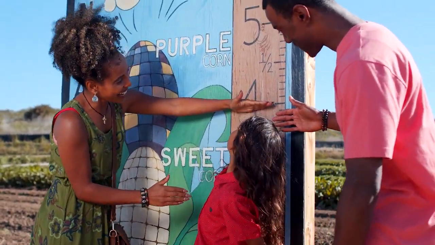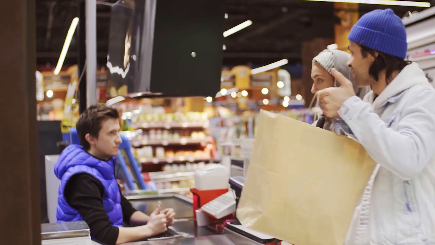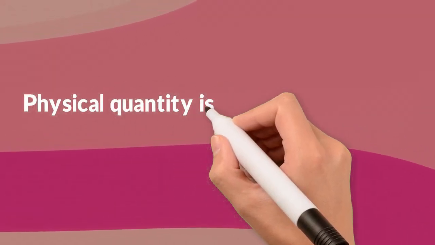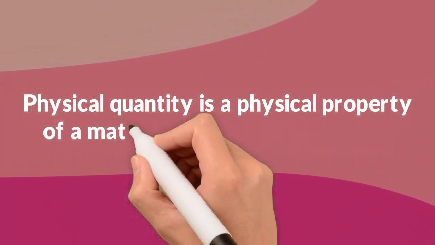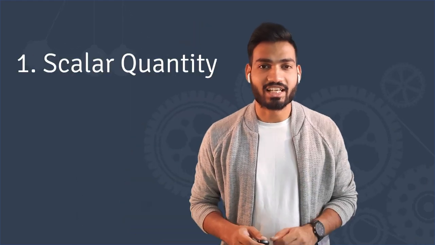When you talk about your height or weight, or when you go shopping and tell the shopkeeper the number of kgs of rice you want, you are basically talking about the physical quantity. So, physical quantity is a physical property of a material that can be measured. It has two types. The first is scalar quantity.